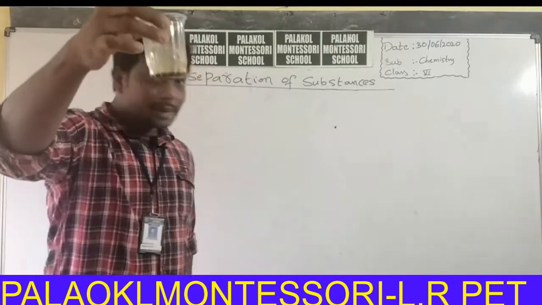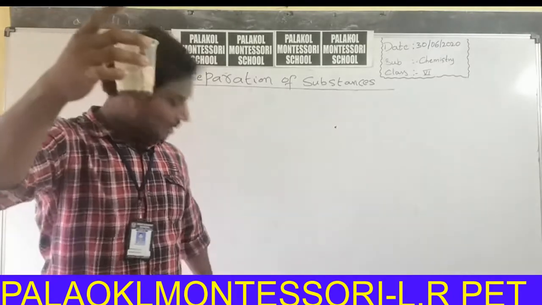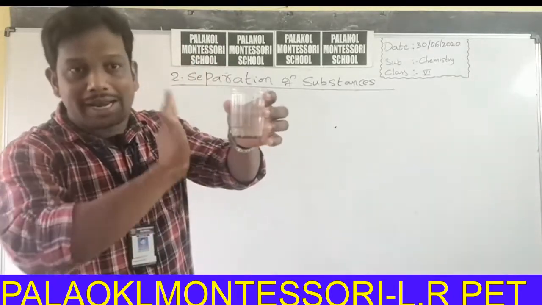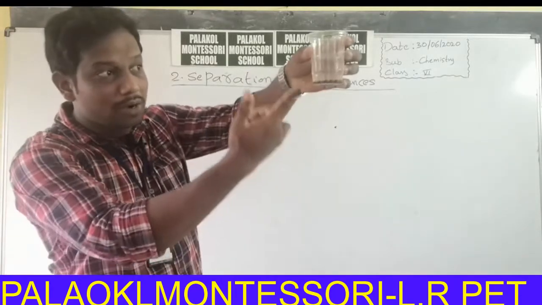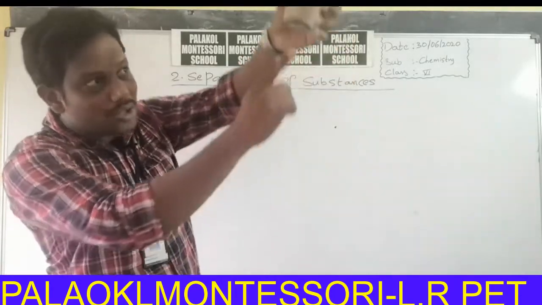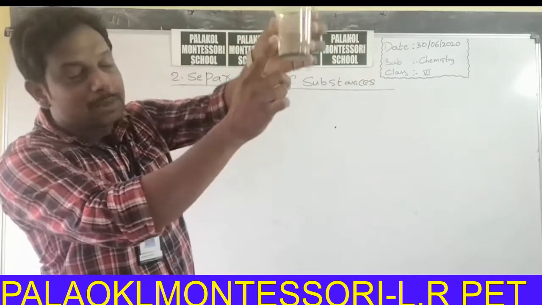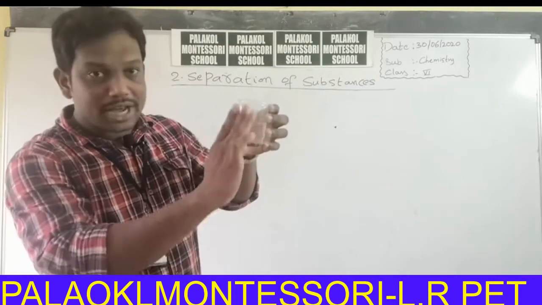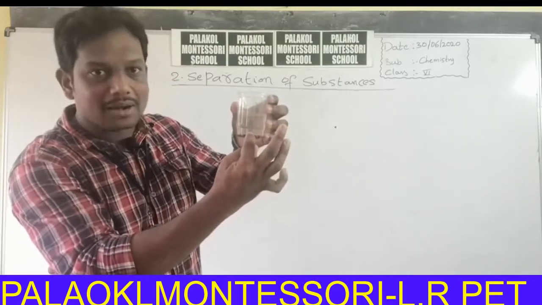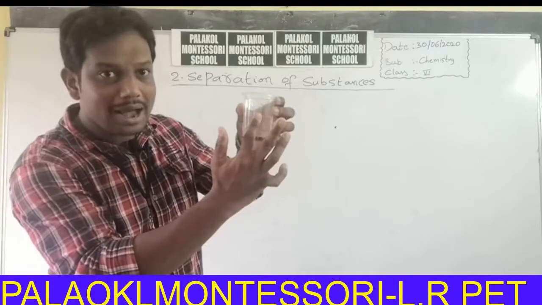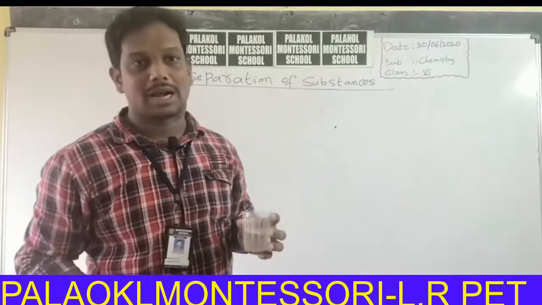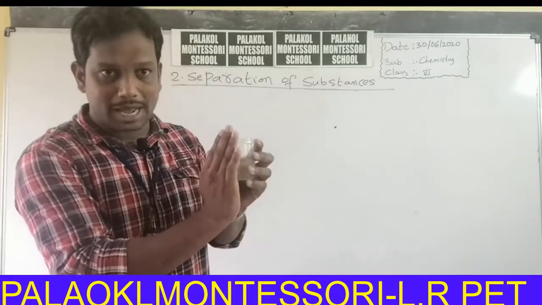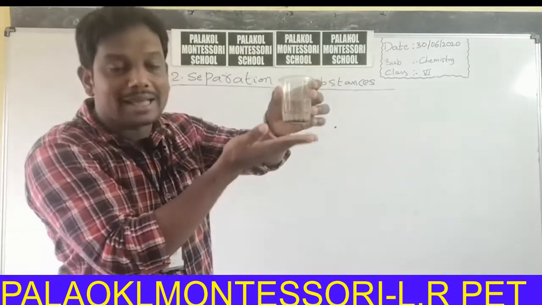It is a mixture of soil and water, muddy water. If you keep it undisturbed for a long time, you observe that a clear solution is formed. This is called sediment. This process is called sedimentation. The process of separation of water from mud is called sedimentation.